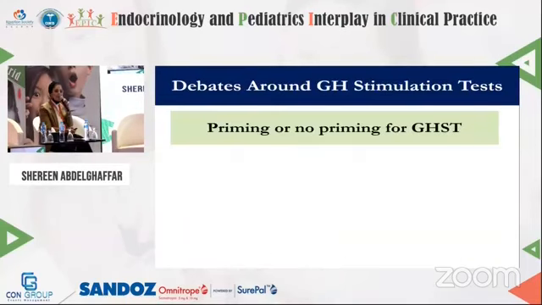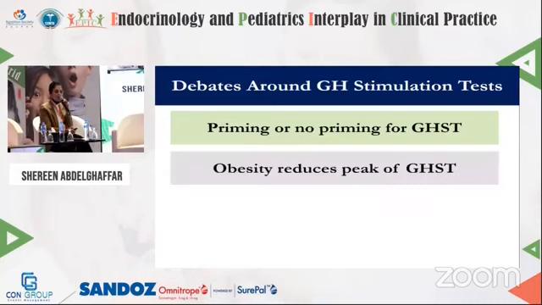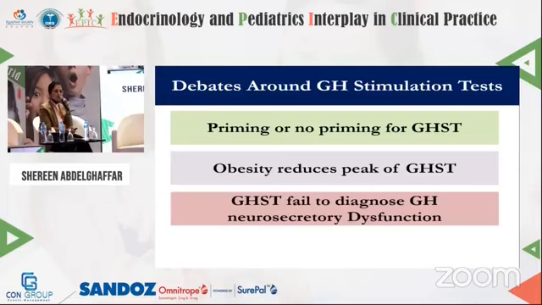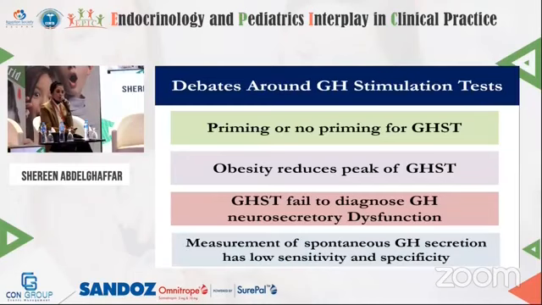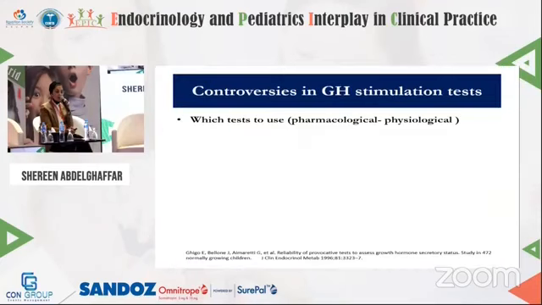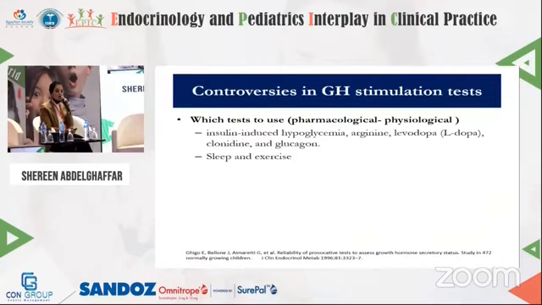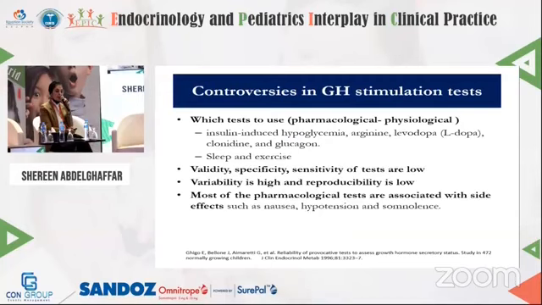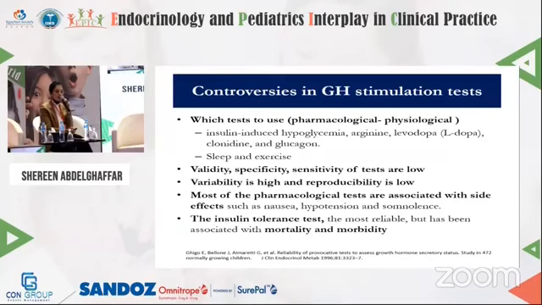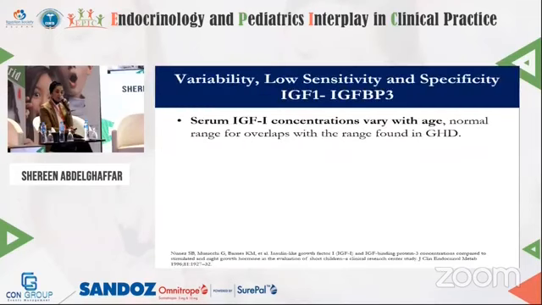Of course, there are many debates around the growth hormone stimulation test, priming or no priming. Obesity reduces the peak of the growth hormone stimulation test. The test may fail to diagnose growth hormone neurosecretory dysfunction. Measurement of spontaneous growth hormone secretion has low sensitivity and specificity. There are also many controversies related to the growth hormone stimulation test, with variable specificity, sensitivity, and variability.